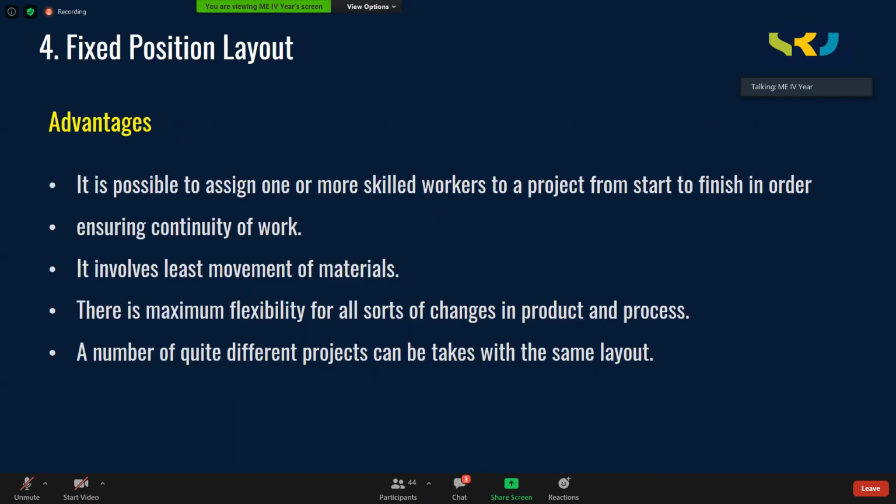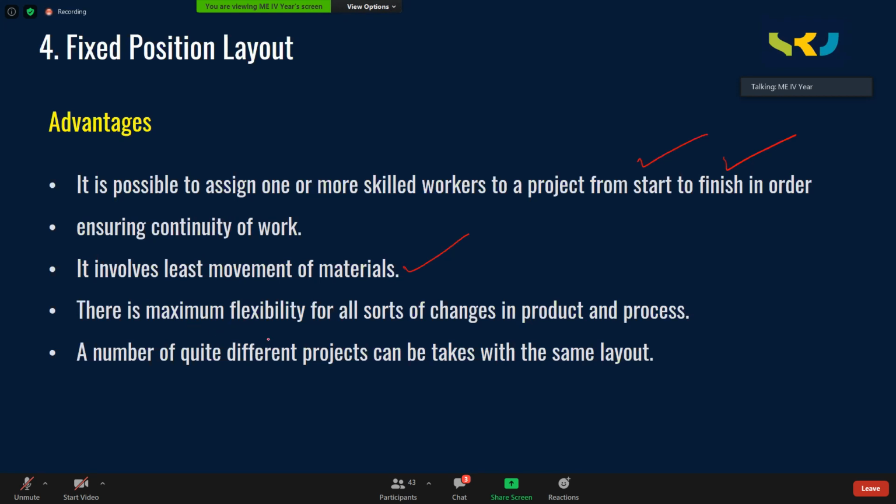Advantages include, it is possible to assign one or more skilled workers to a project from start to finish, ensuring continuity of the work. That means maybe only a few skilled workers are allocated for the work. Right from starting to finishing, they are engaged in building the product. There is a continuity of the work. It involves least movement of material. Once you start building at one place, all the material is built there itself. You are not moving the material from one location to another location.